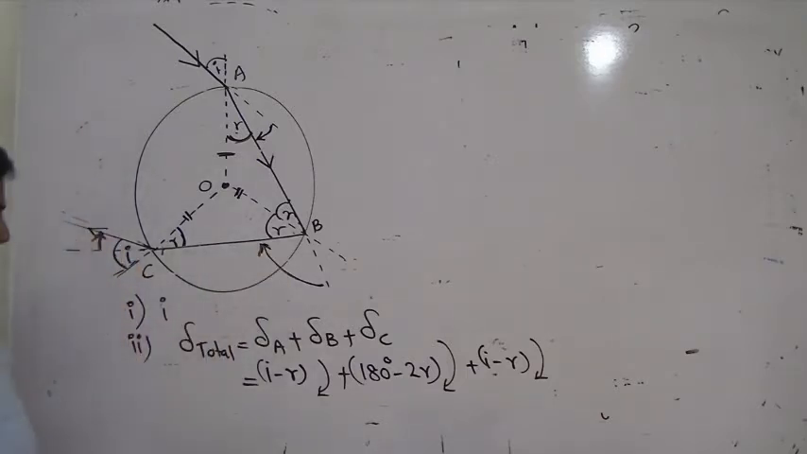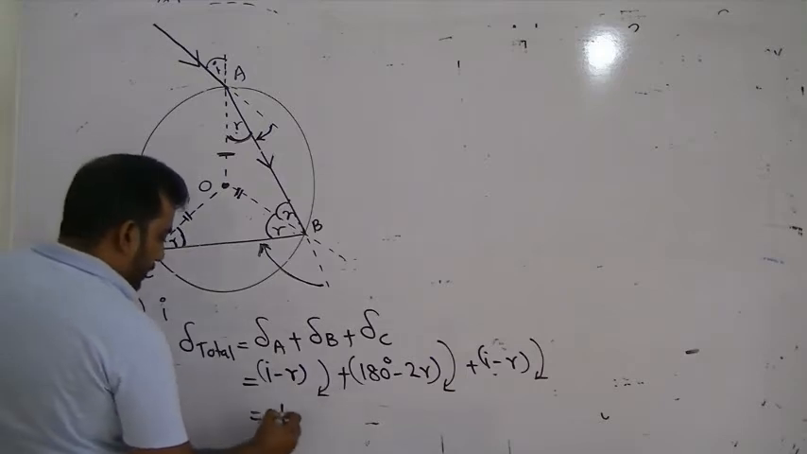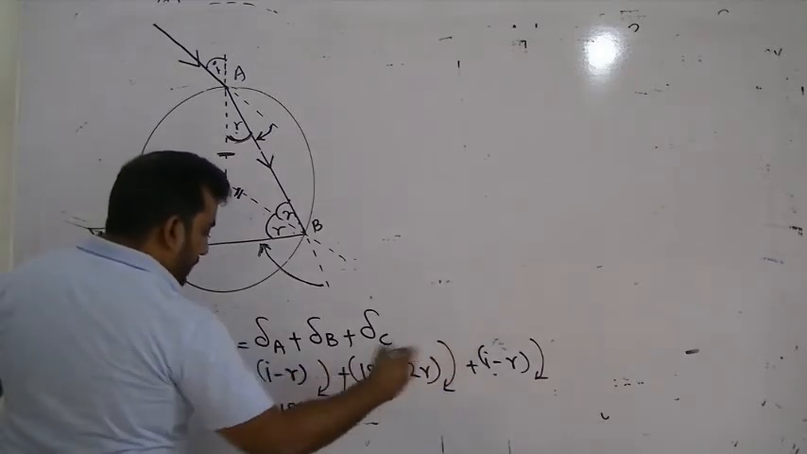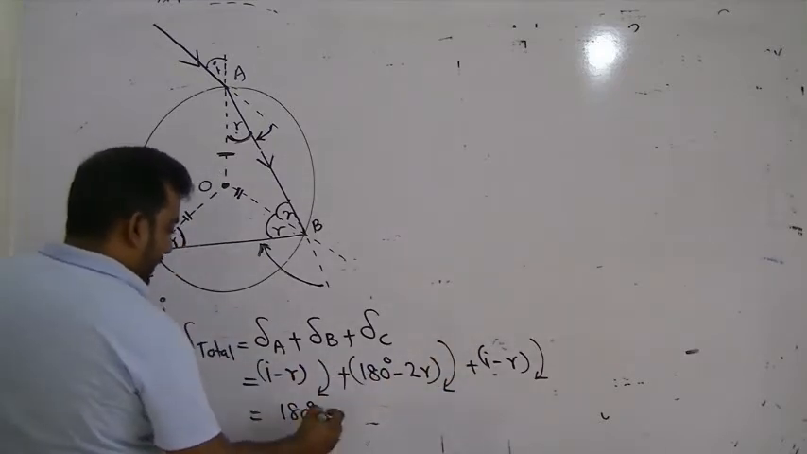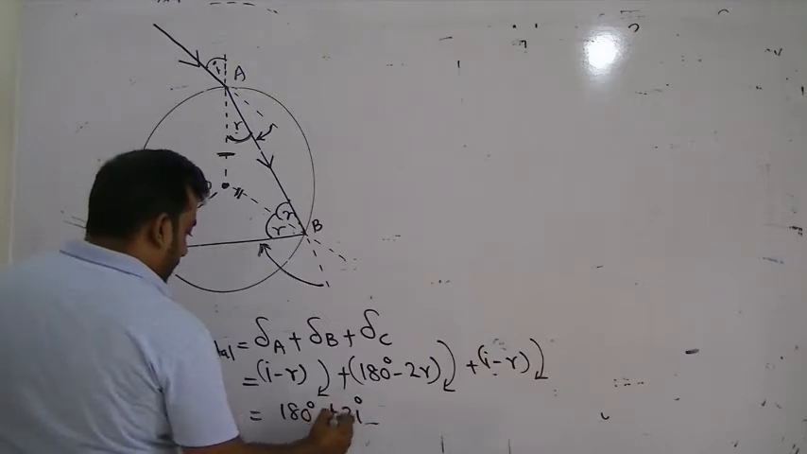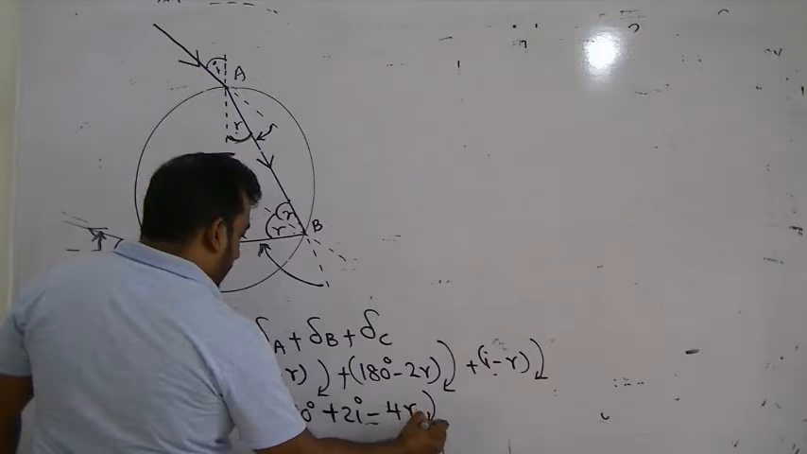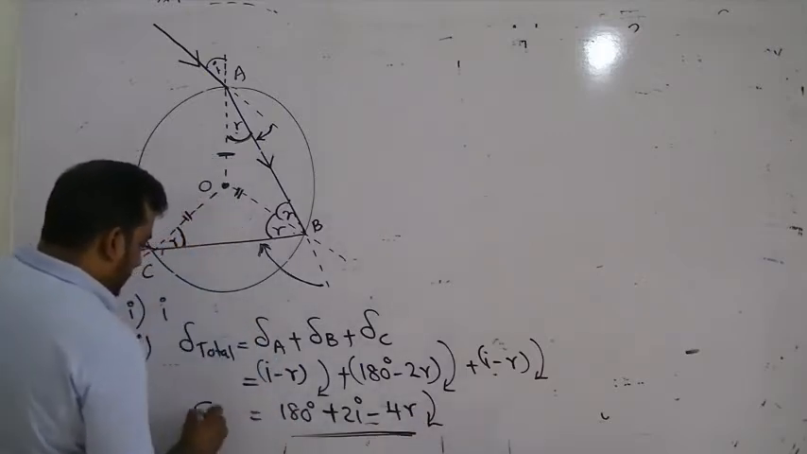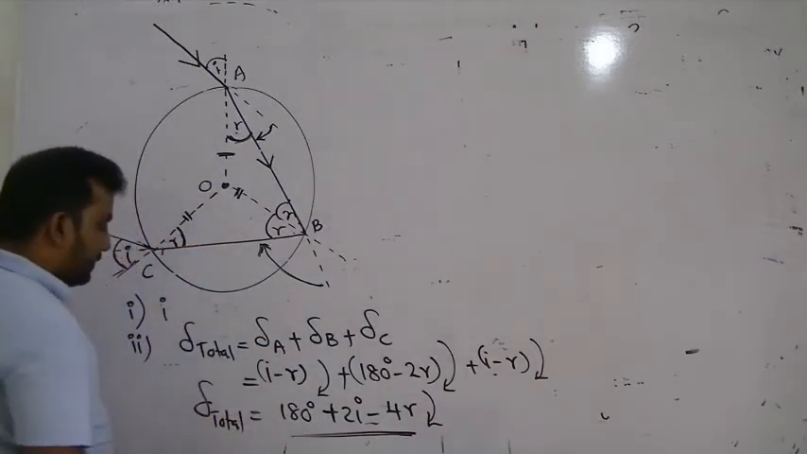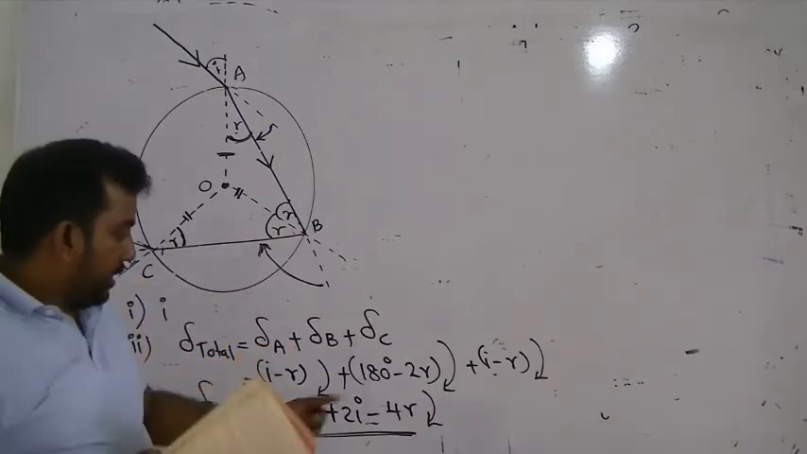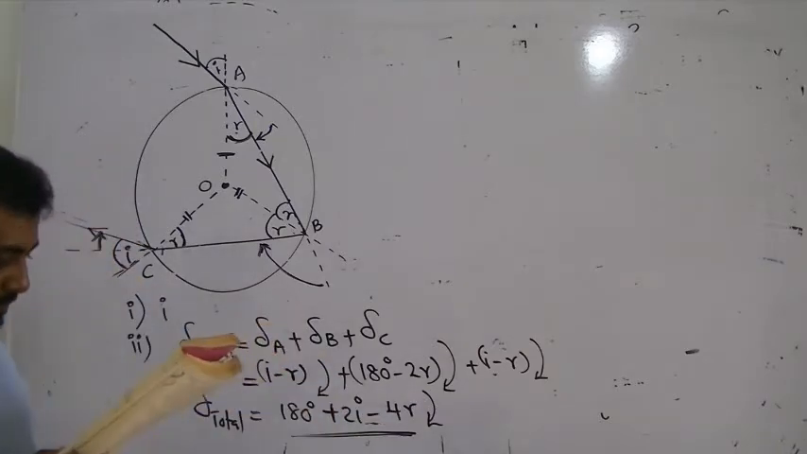Carefully add everything up, all are in the same direction, clockwise. 180 plus 2I minus 4R clockwise. That's your total deviation. Don't forget to put clockwise also.